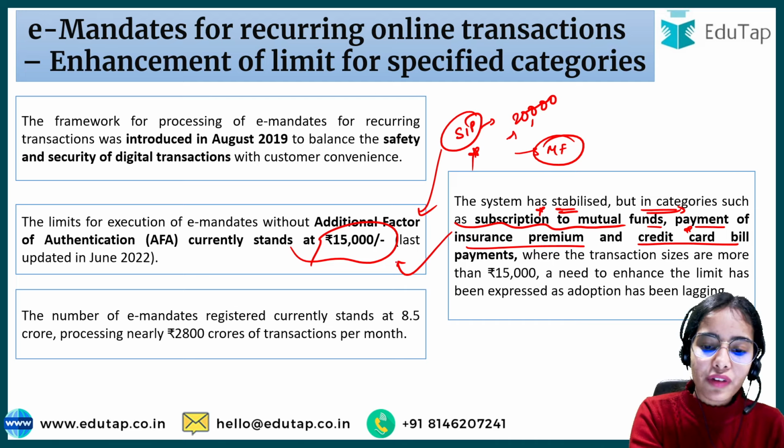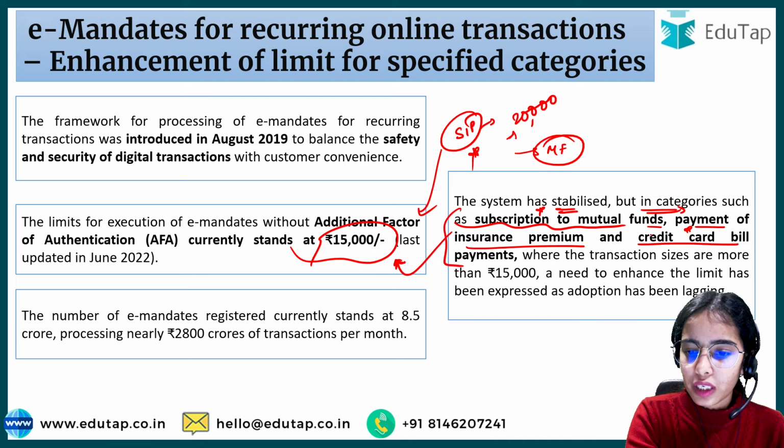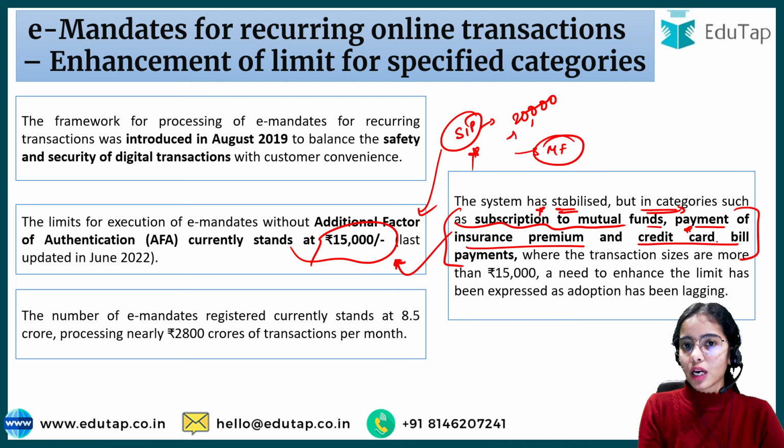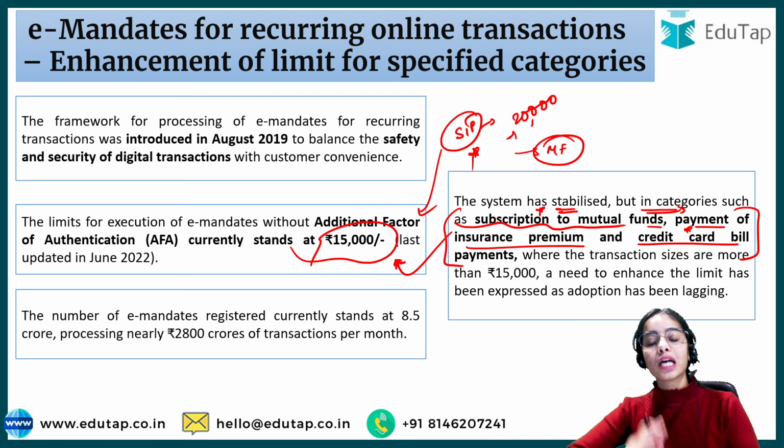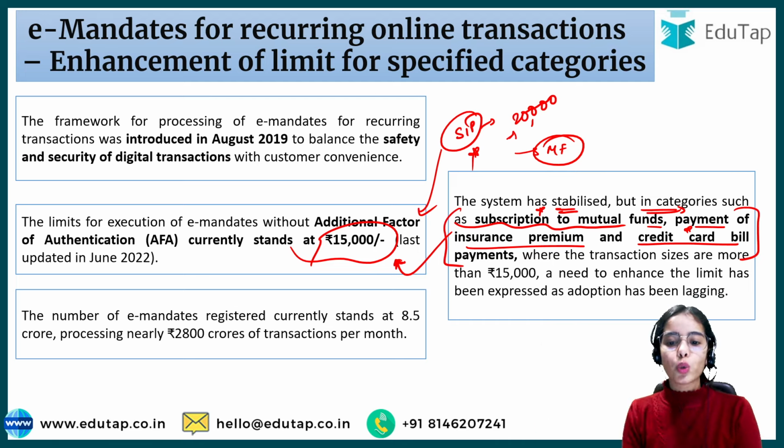If the payment is under 15,000, that is fine, the e-mandate can be allowed. But if the payment is above 15,000, for the subscription to mutual funds, for the payment of insurance premium, for the credit card bill payments, then the e-mandates hold no value, because payments above 15,000 cannot happen under e-mandates or autopay.